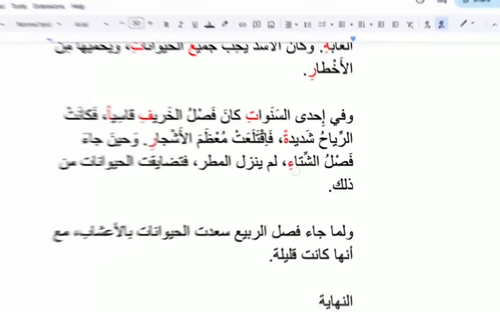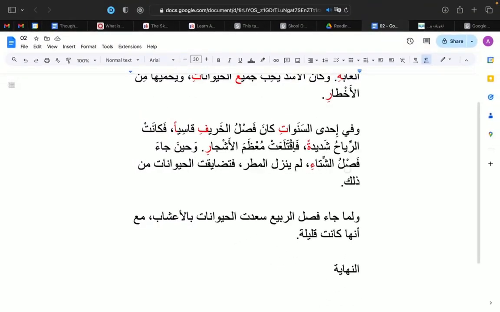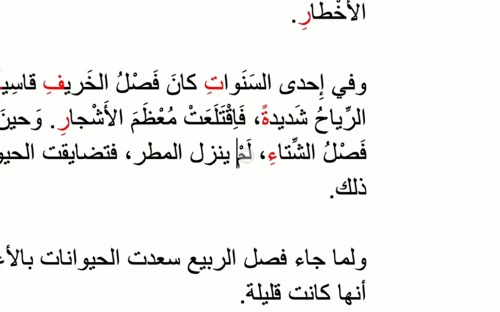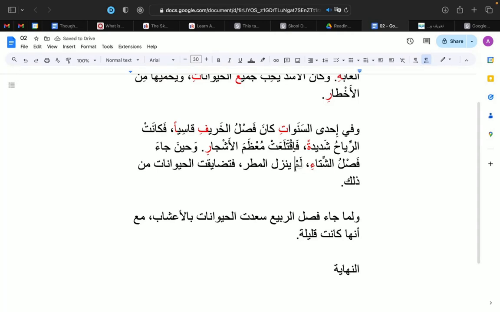وحين جاء فصل الشتاء, and at the time that the season of winter arrived or came, لم, which is a nullifying word, or it's حرف جزم. That's what we call it, حرف جزم.